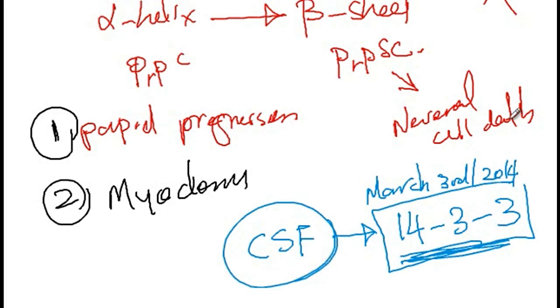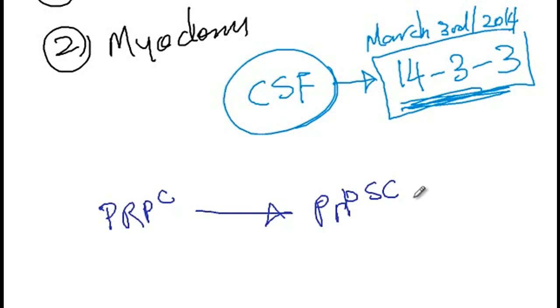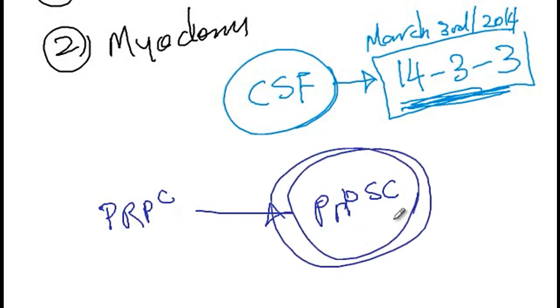And then finally, I would like to discuss the mechanism of conversion of PrPC to PrPSc. So whether a patient ingests it or there is a mutation that causes conversion of PrPC into PrPSc, this PrPSc, once it comes into contact with any other PrPC protein, will make it convert into PrPSc.